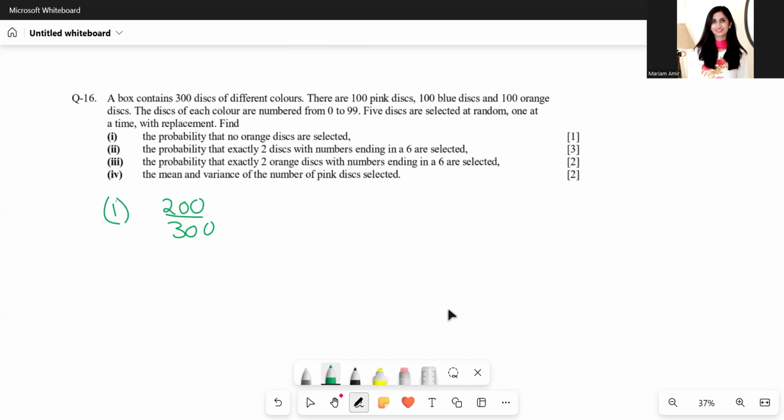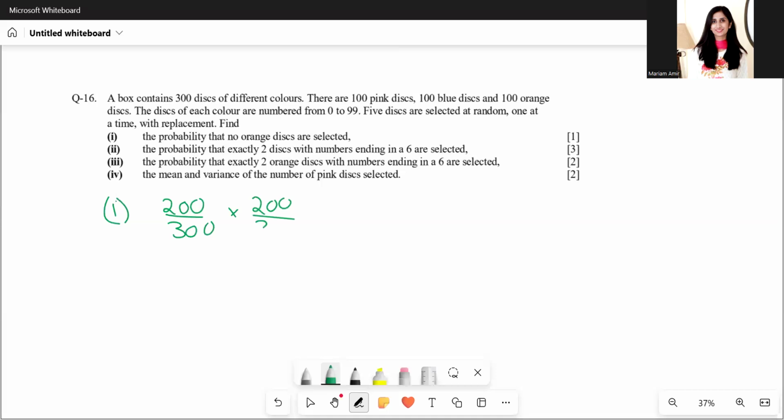The disc is placed back, so the probability of that happening again will be 200 over 300 again and again, and this will happen 5 times. So 200 over 300 to the power 5. That is the probability of selecting no orange disc all 5 times.